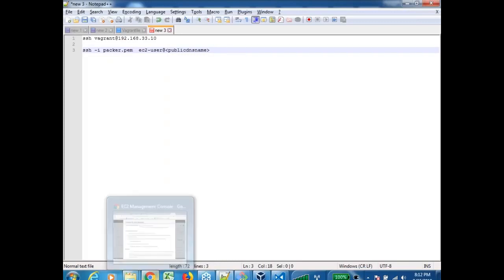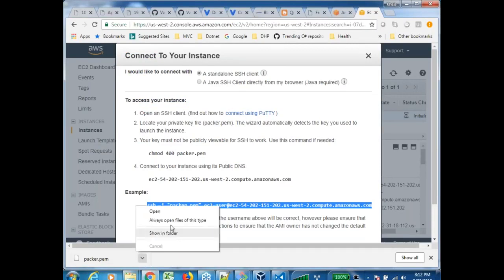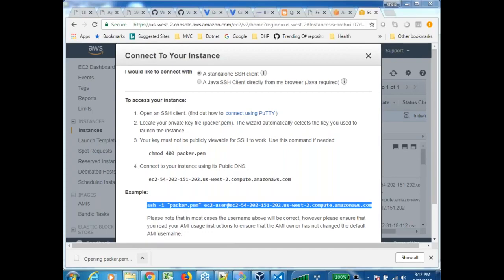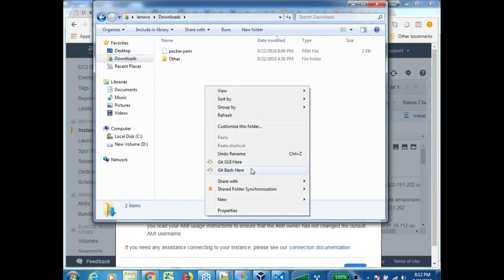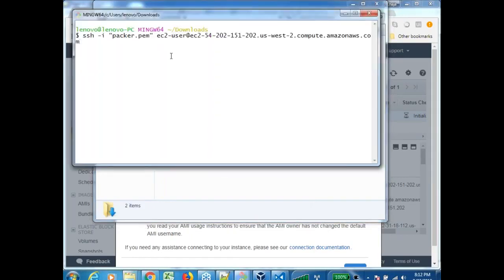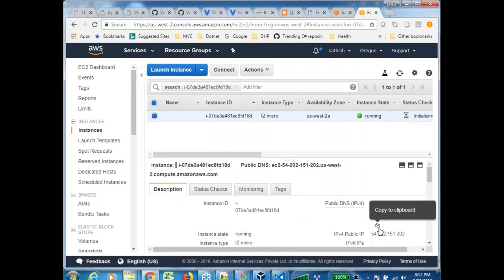Now let me go ahead and look at this command. Open wherever you have the PEM file. It will be in downloads generally, whenever you download it. Go over here and just say git bash here and then insert this. So you can log in into this machine using DNS name or public IP address. It is your choice. But Amazon recommends using DNS names over IP addresses. That's why it gives you a default command with that.